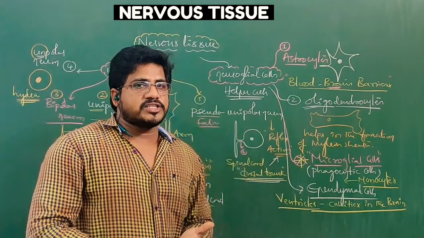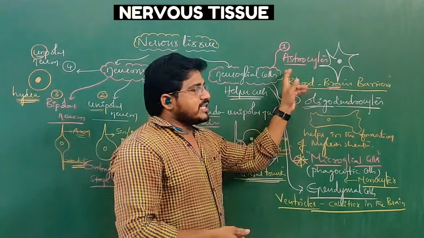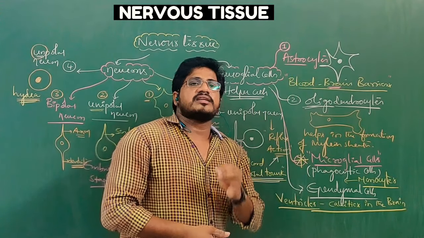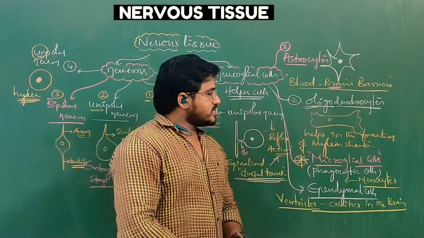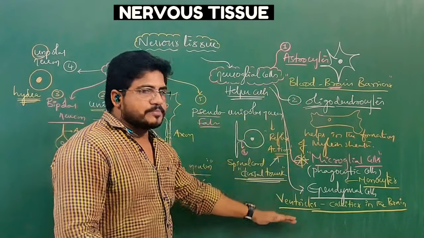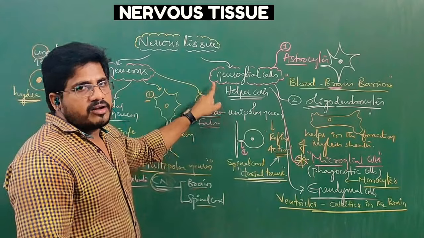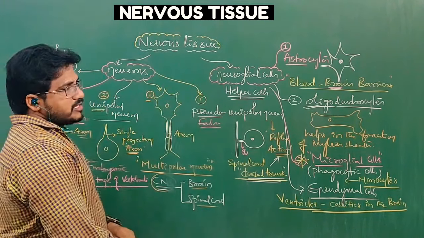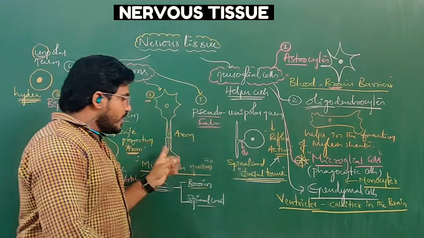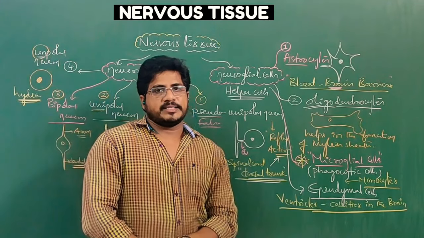So ependymal cells are protecting, microglial cells are protecting from germs and infections, and oligodendrocytes help in the formation of myelin sheath around the neuron, and astrocytes act as feeding cells or nurse cells or act as blood brain barriers. So this is how 4 different types of helper cells are there, called neuroglial cells. Other than that, all are different types of neurons. In case of higher vertebrates, the percentage of multipolar neurons is maximum.